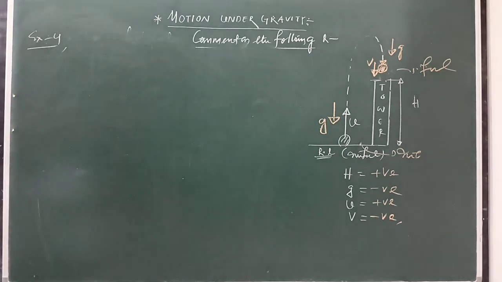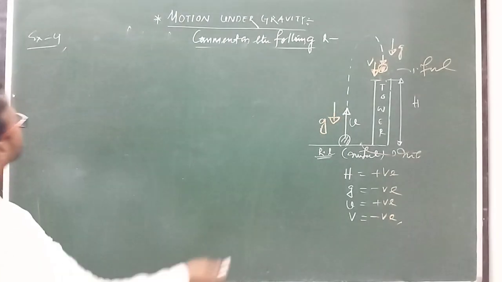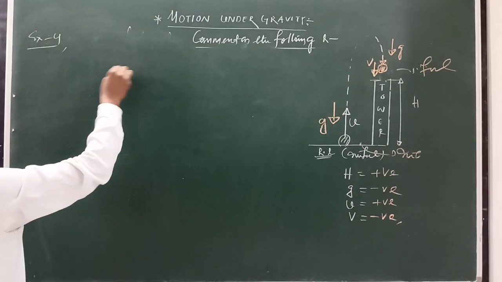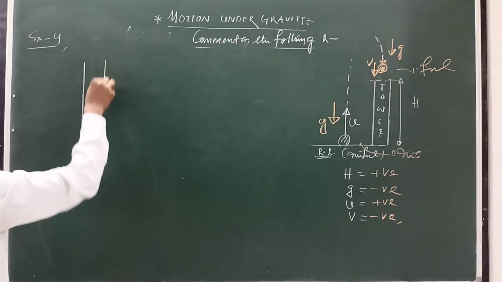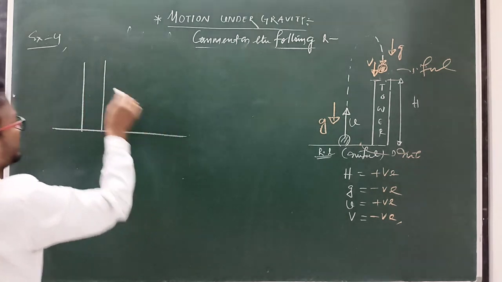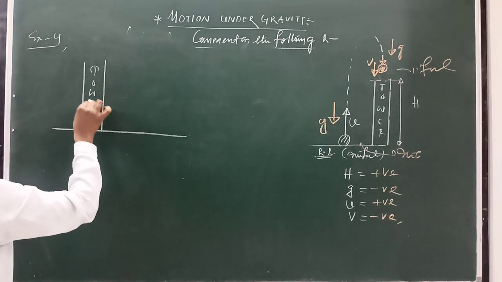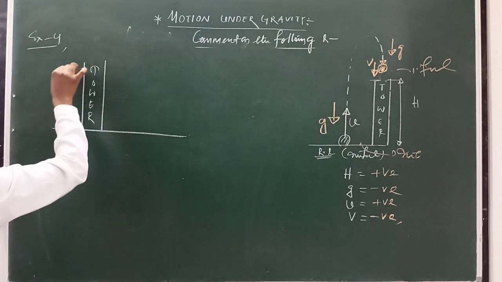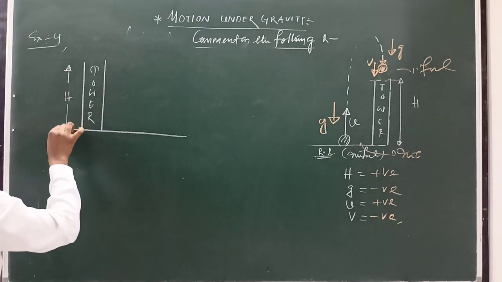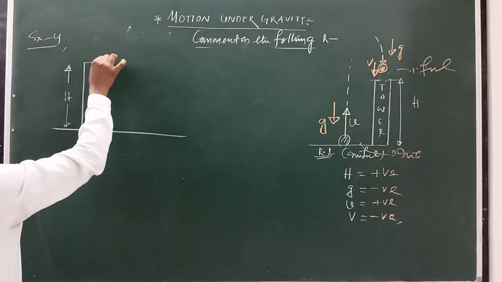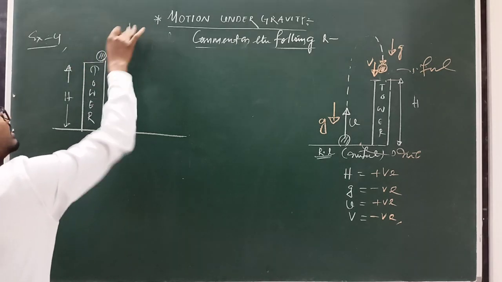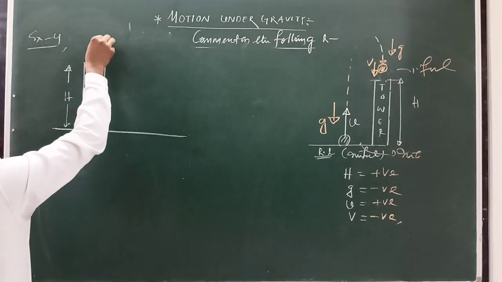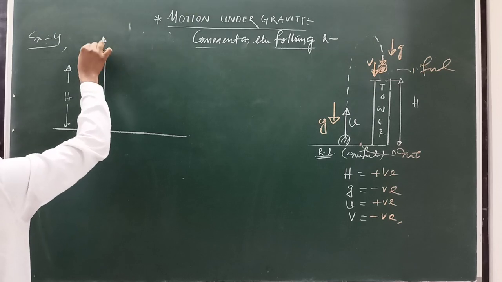Example: suppose the same thing, this is a tower and the height of the tower is h. Suppose there is a body, and we project this body in the upward direction with initial velocity u.